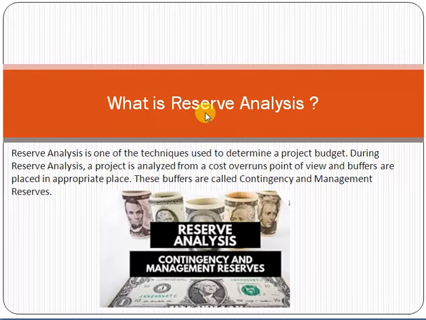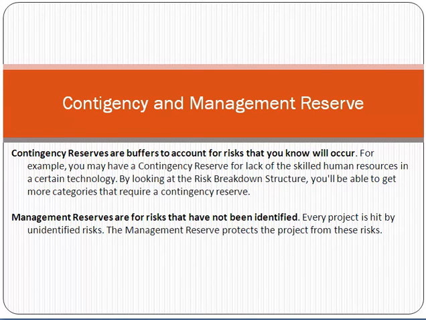Remember one thing, that to cater to the risk of cost overrun, we have to add some buffers in the budget, and there are two types. One is contingency reserve and the second one is the management reserve. So we have to see what contingency and management reserve are. Friend, contingency reserves are the buffers to account for risks that you know will occur. This is a very simple definition. Contingency reserves are the buffers which you add in the budget for the risk that you know will occur.